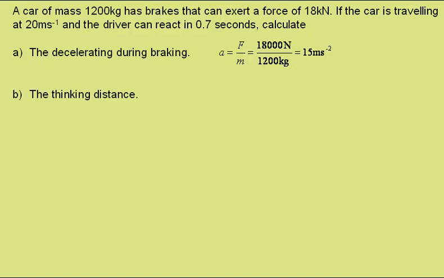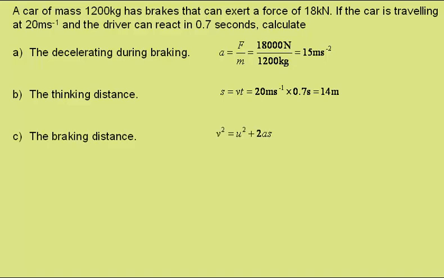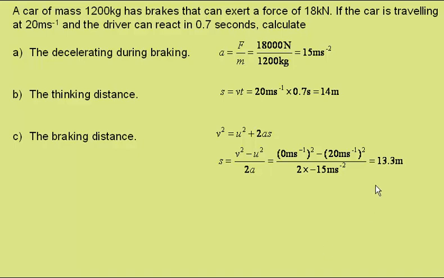B, the thinking distance. Well, this is before the brakes have been applied, and so the car travels at a constant speed, so we can use the equation distance is equal to speed times time, giving a thinking distance of 14 meters. Part C, the braking distance. Well, for this we can use v squared equals u squared plus 2as. Rearranging for s and putting in the figures gives a braking distance of 13.3 meters. Part D, the stopping distance. Well, that's just the sum of the braking distance and the thinking distance, and so the stopping distance is 27.3 meters.